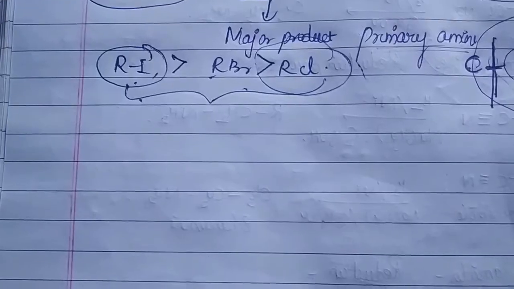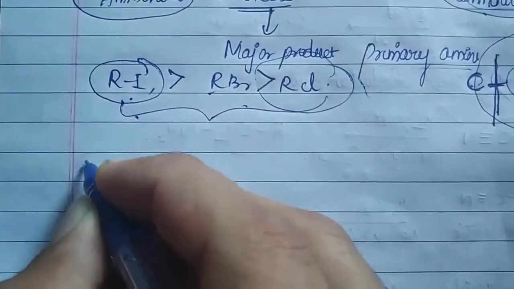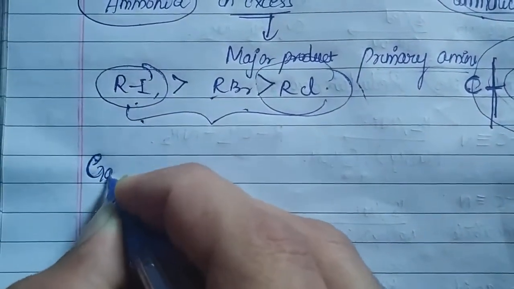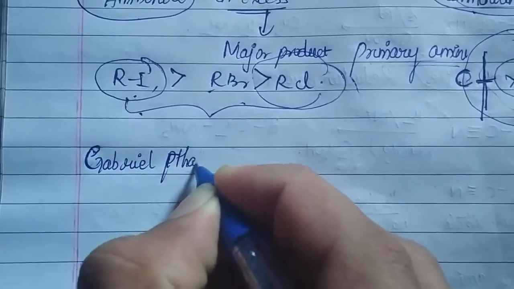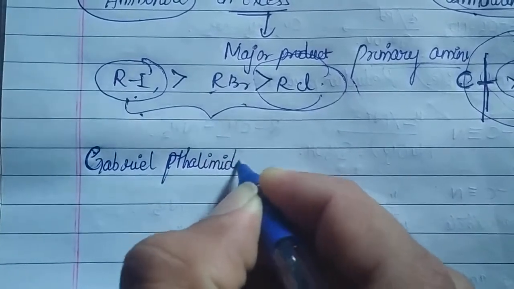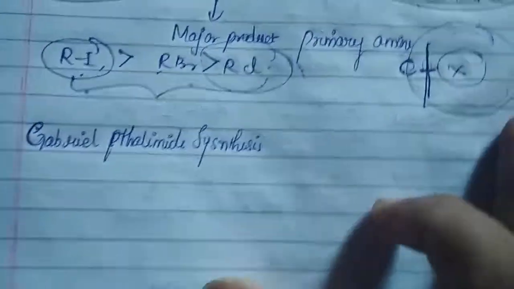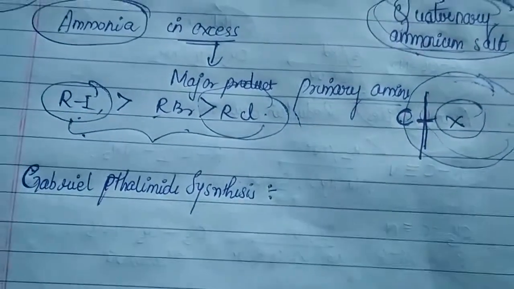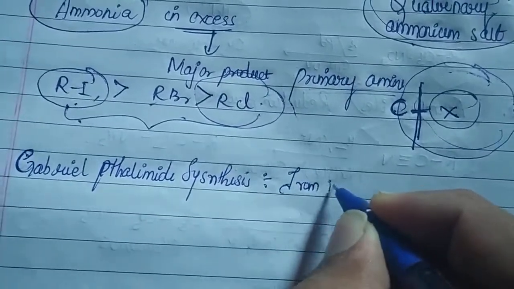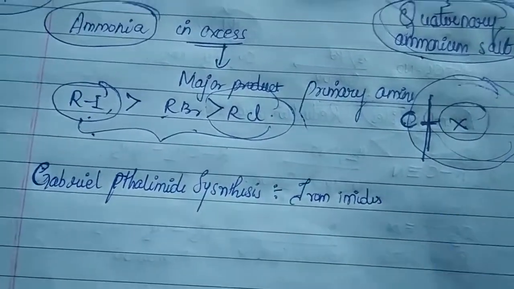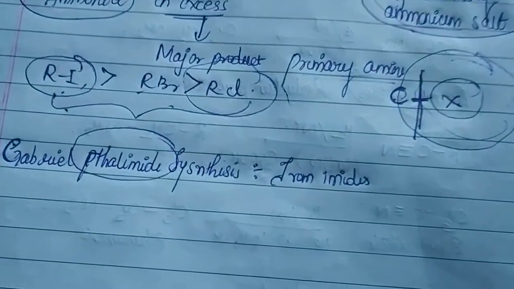Okay. So guys, the next preparation we are going to see is called Gabriel phthalimide synthesis. What is it? Basically, it is a named reaction. Of course, it is very useful. But the important reactant we are going to start with is imides. How are you going to prepare it? From imides. As soon as I give this word phthalimide, you may know how the compound looks,